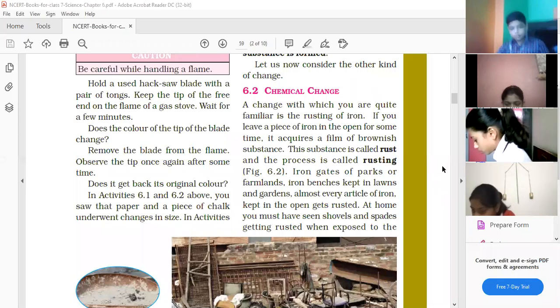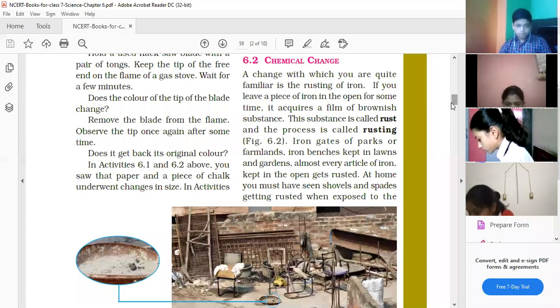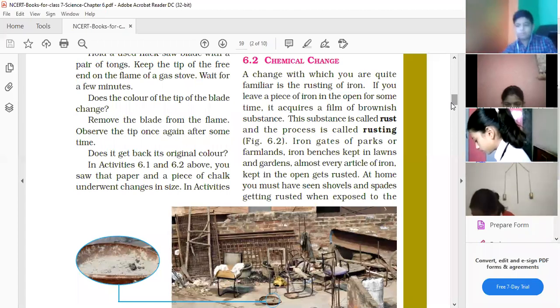Let's take an example. Here in your book, the example of rusting has been taken. What do you mean by rusting? Rusting is a process in which iron metal gets corroded. Corroded means it gets spoiled when it comes in contact with air or water.